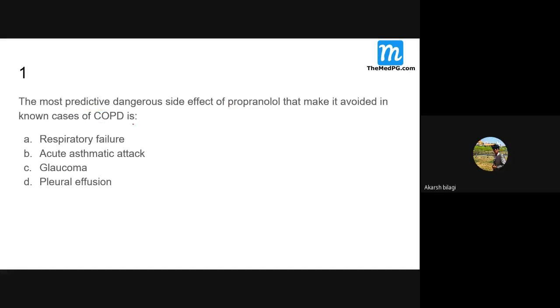If you give propranolol to a patient, it can precipitate an acute asthmatic attack. It is contraindicated in asthmatic attacks because beta blockers block beta 2 receptors and cause bronchoconstriction. Non-specific beta blockers can precipitate an acute asthmatic attack. That's why it is to be avoided.